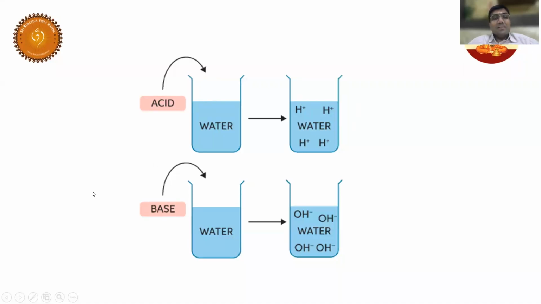Or you can say, when you subject this solution to the litmus test, it turns from blue to red. Similarly, when you add a base to water, it is going to furnish hydroxyl ions, OH minus ions. Then this solution turns red litmus to blue. The acid solution tastes sour, whereas the basic solution tastes bitter. So this is how Arrhenius defined an acid or a base in aqueous media.